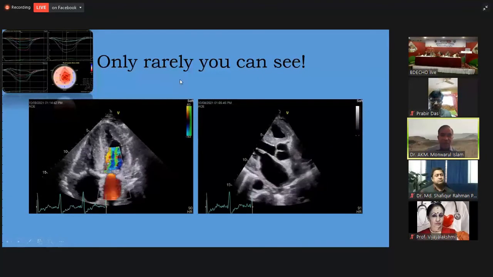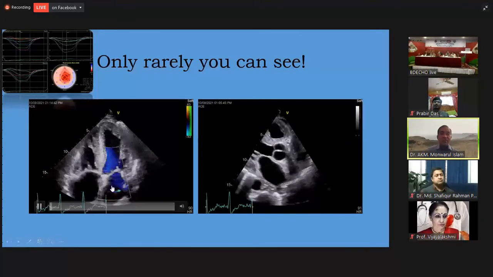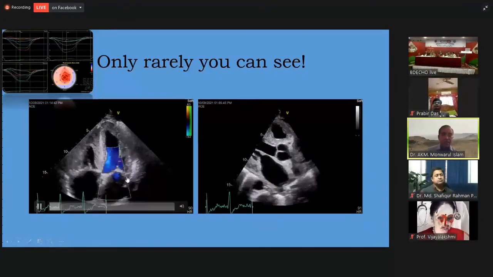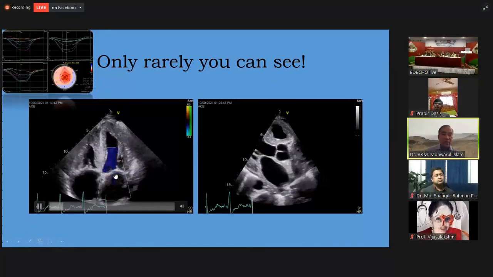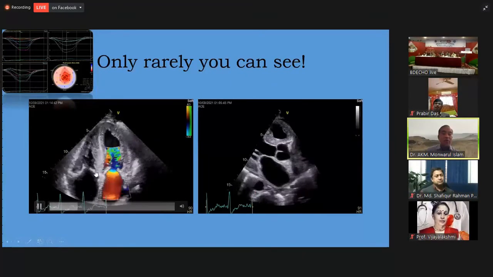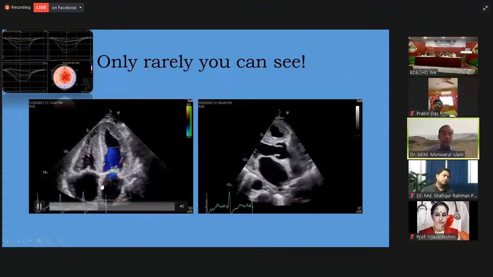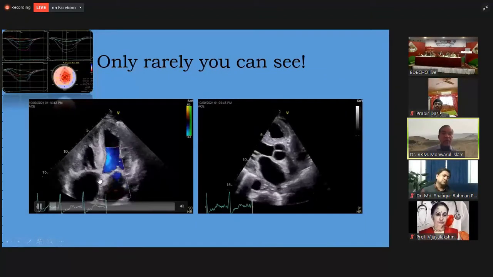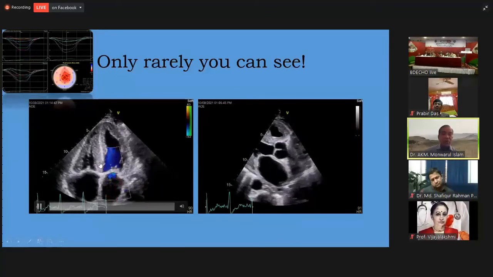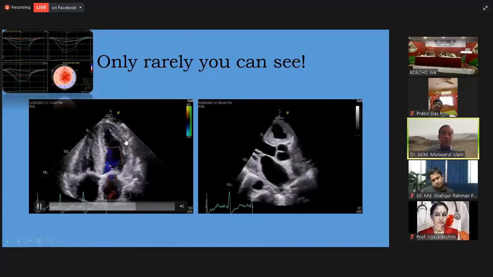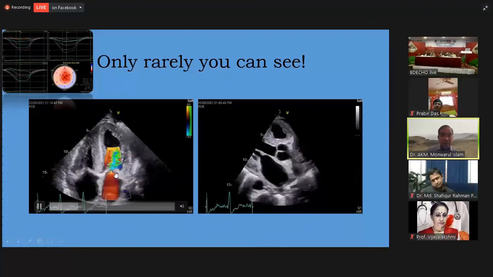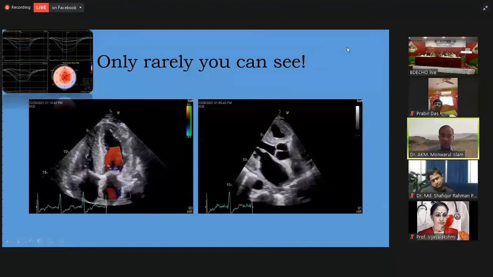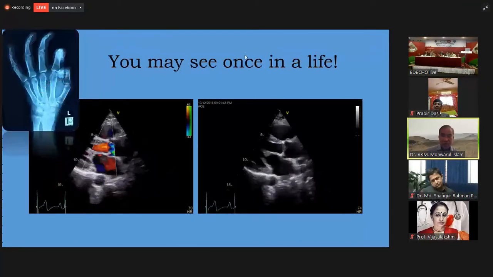Sometimes in your lifetime, you can get some cases of mitral regurgitation like the case presented here. This is a case of restrictive cardiomyopathy. This is due to cardiac amyloidosis. You are seeing the hypertrophy of the left ventricle and all the other chambers of the heart as well as the interventricular septum, and the valves are all thickened, and also the speckled or granular appearance of the myocardium. Just look at here, and because of this, the MR is being produced here. So sometimes you can encounter these types of etiology.